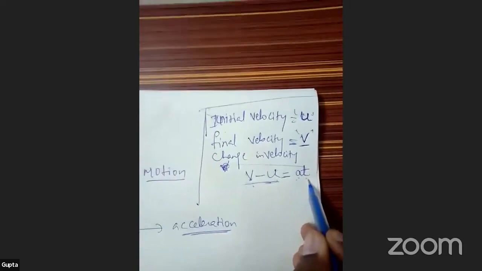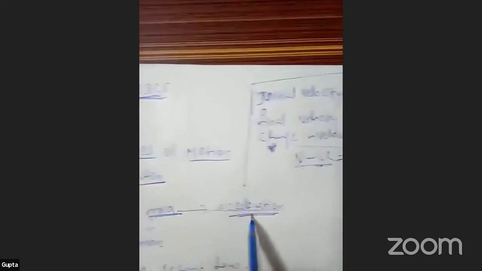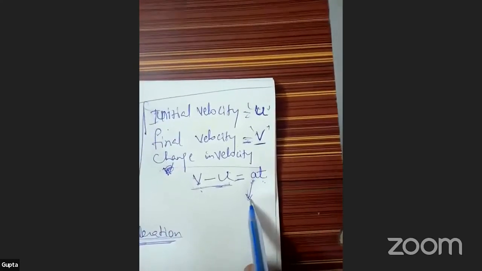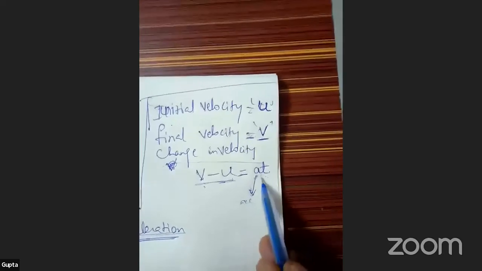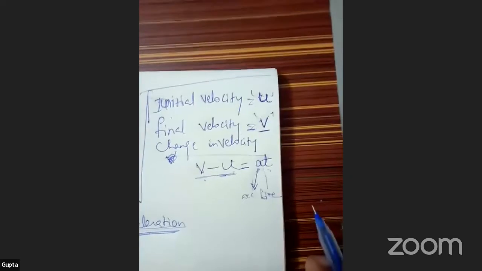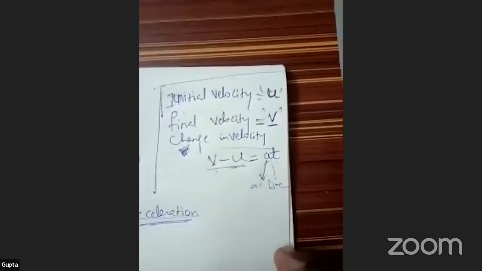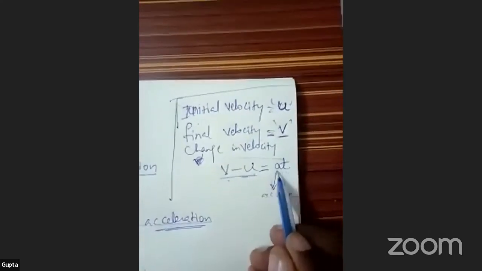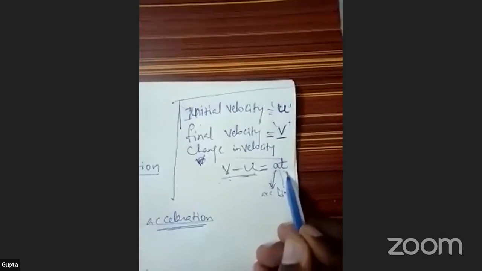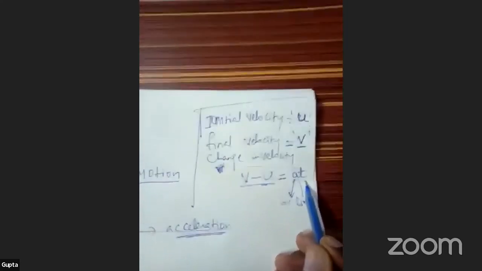What is A here? Already we discussed what is A here. A means acceleration, and T means time. So V minus u is equal to A into T. AT. Very good.